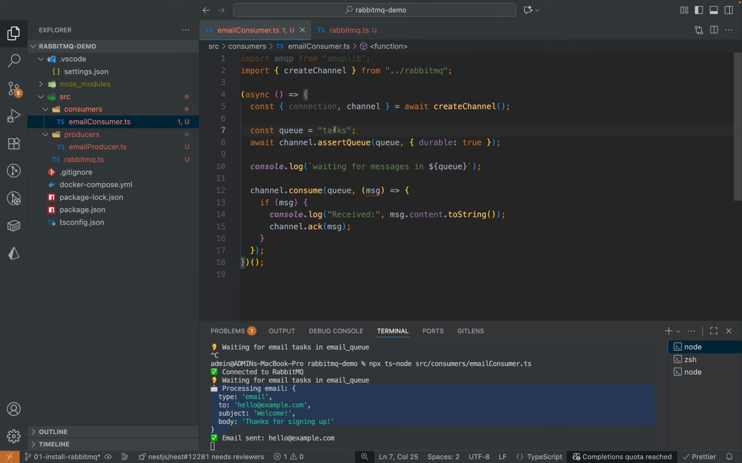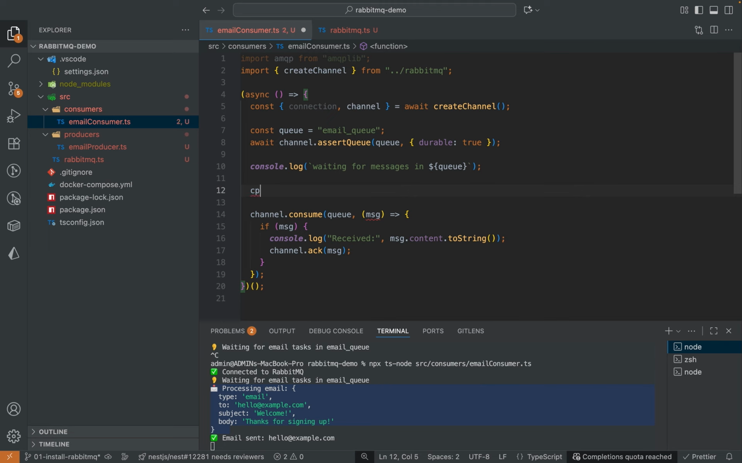Now channel.assertQueue. This should be the email queue. Durable, so that when the queue restarts, I want it to keep my messages. Waiting for the messages in the queue. Assert queue, waiting for the messages in the queue.